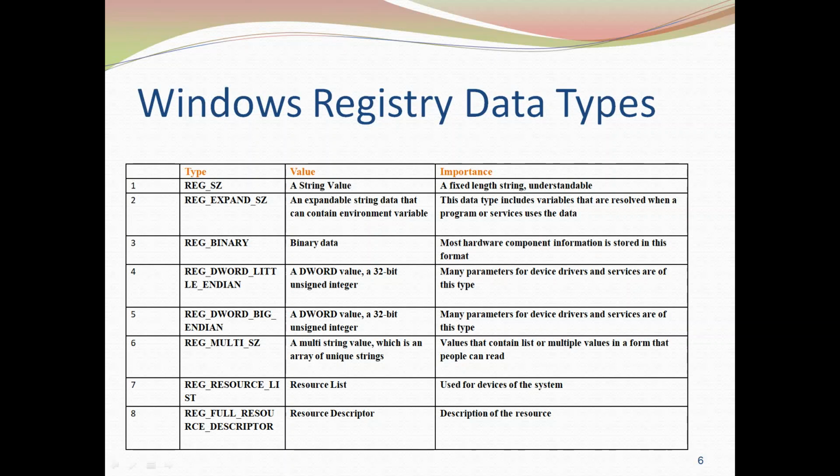Then we have REG_RESOURCE_LIST. If a particular value name has this registry data type, it indicates that this value name is going to maintain the list of the devices which are connected to the system. So this is a summary of the various Windows registry data types and their importance.